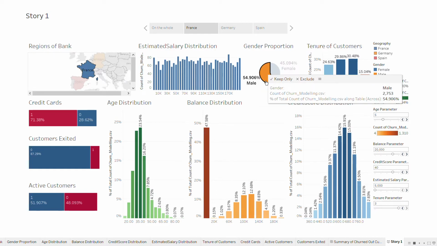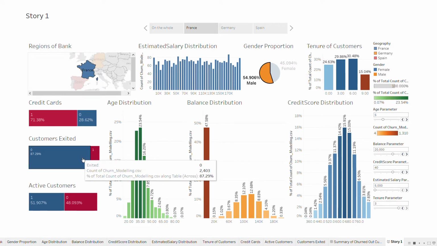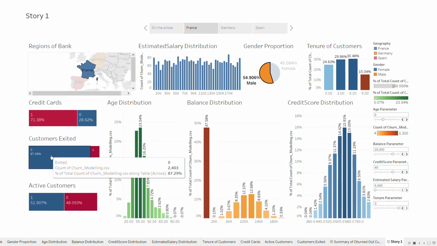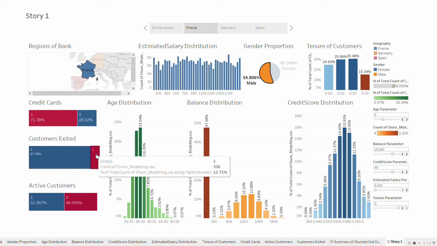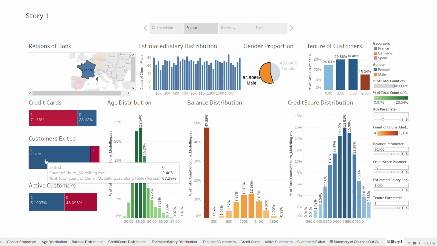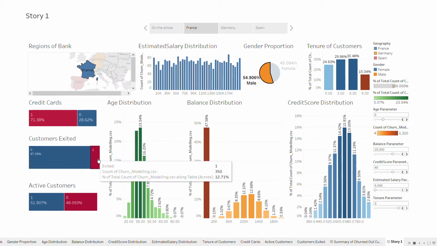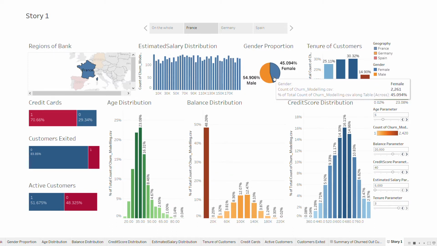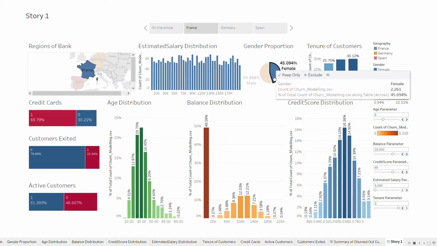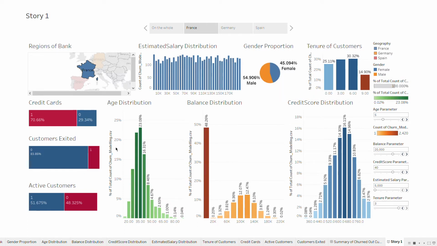And if we just see, we can see that out of 84%, 88% of them are male, 88% of them are male who are there as a customer, and only 12% of the males have actually left. And if we look at the female, that will be drastic, right? Similarly, we can look at the female side also.